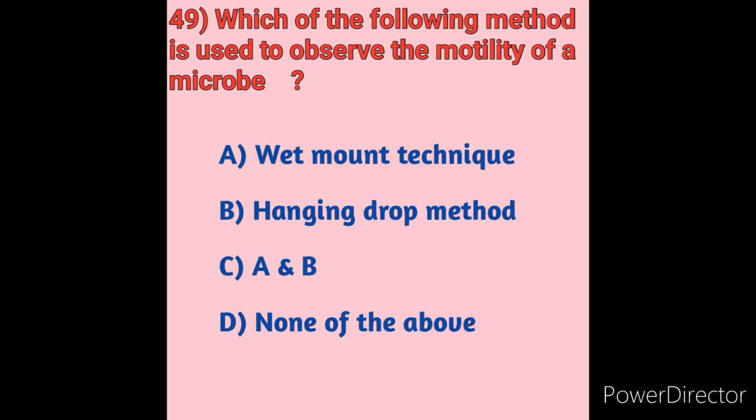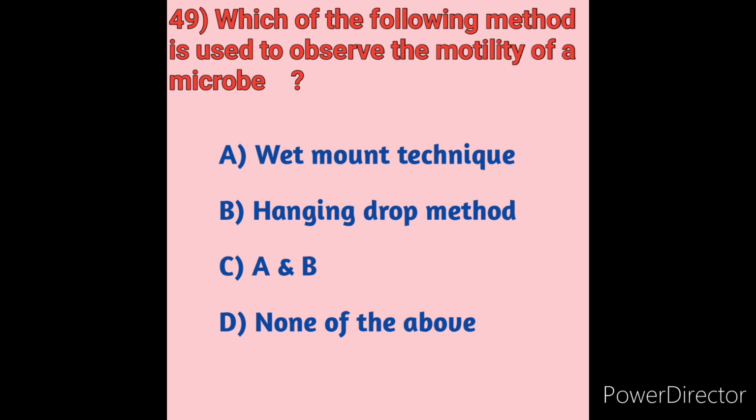So the method used to observe the motility of a microbe is the hanging drop method. The hanging drop method is a special type of wet mount in which a drop of medium containing the organisms is placed on a microscope slide, often used with dark field illumination to observe the motility of bacteria.